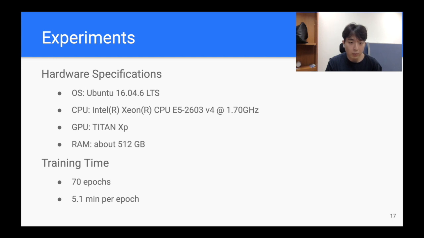Operating system is Ubuntu 16.04. CPU is Intel Xeon. For the GPU, a Titan XP was used with 512 GB of RAM. With this specification, we trained this model for 70 iterations in total, and it took 5 minutes per iteration.